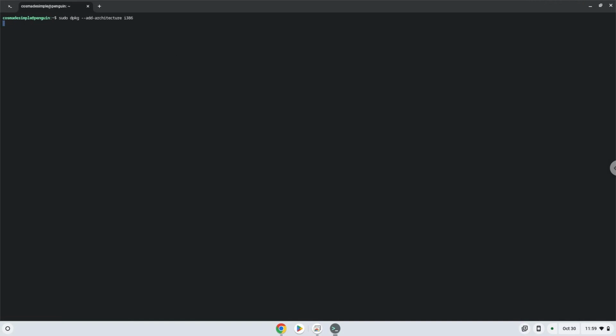Press Enter. Now we will download the Wine security key and add the security key to our system. Wine is an application layer that allows us to install some Windows applications on Linux.